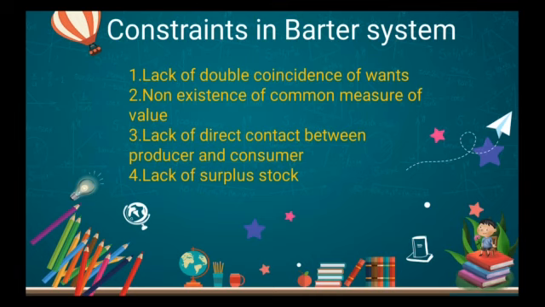So that is the lack of direct contact between the producer and the consumer. Whenever the producer and consumer want to exchange, who is the producer? The one who manufactures the goods. Who is the consumer? The one who consumes or purchases the goods. Whatever goods are produced, of any kind, cosmetics or luxury goods, if manufactured by the producer, in the barter system they should have face-to-face communication. Then only they can exchange the goods. This is one more difficulty we have in the barter system.